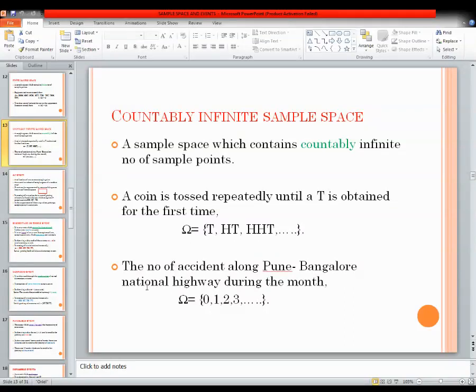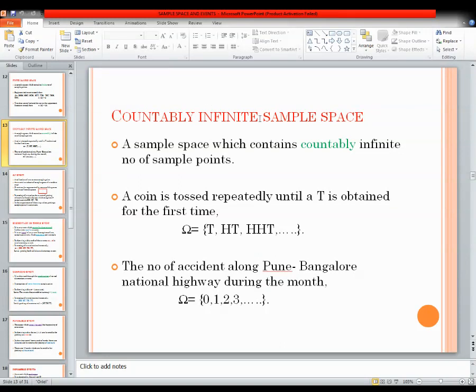So take one more example. The number of accidents along the Pune-Bangalore National Highway during the month. There may be no accident, there will be one accident, there will be two accidents, there will be three accidents. We can count the number of accidents: 0, 1, 2, 3. But this month, how many accidents will take place? No one can say. No one can predict. No one can actually say that this month there are 10 accidents. So this is nothing but countably infinite.